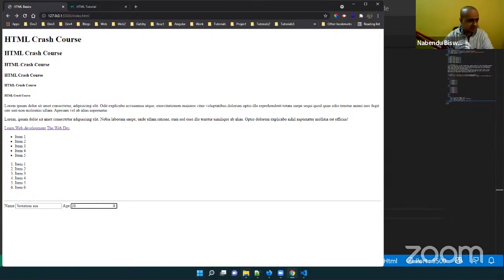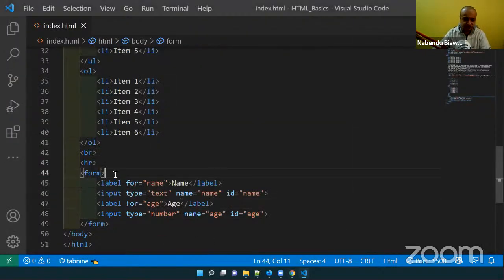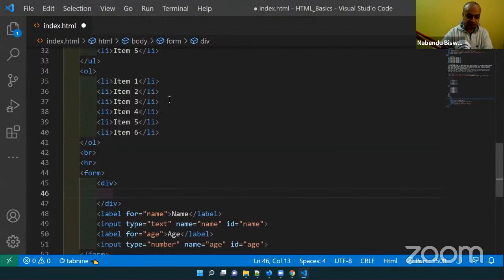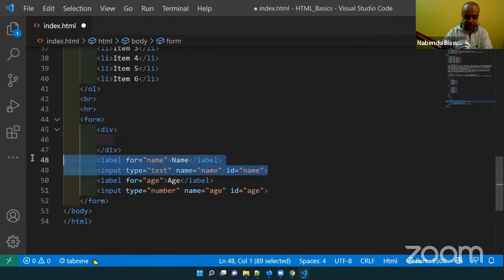One more thing. You can see both of them are coming on the same line, because this is an inline element. Suppose in this case I want to put it on a different line. If we were using CSS, I would have used some CSS property and made the display block, but here we are not using any CSS property. So the main way is to wrap it with a div. So I'm wrapping it with a div.